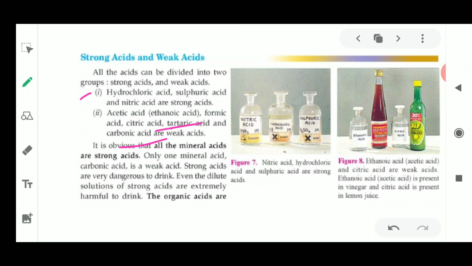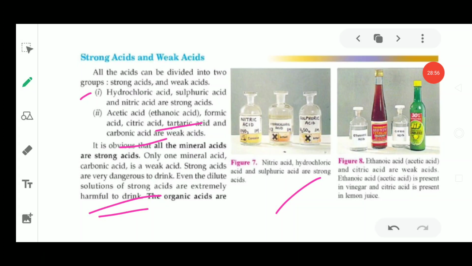Now strong acids are very dangerous to drink. Even dilute solutions of strong acids are extremely harmful to drink. I just now told you not to try such kinds of foolish activities. Okay, so these are the examples of strong as well as weak acids, which are given in this diagram. So strong acids are nitric, sulfuric and hydrochloric acid, and the weak acids are those which are found in organic form, in natural substances.